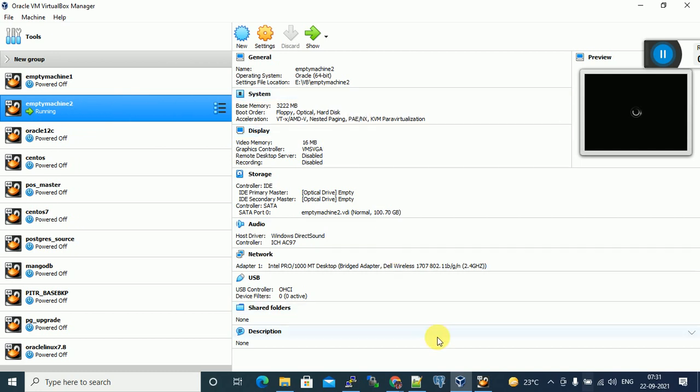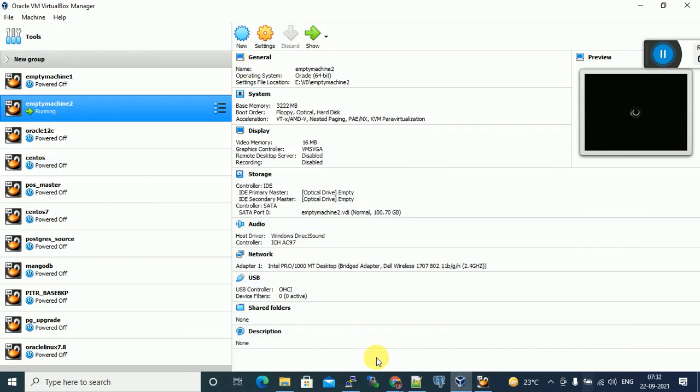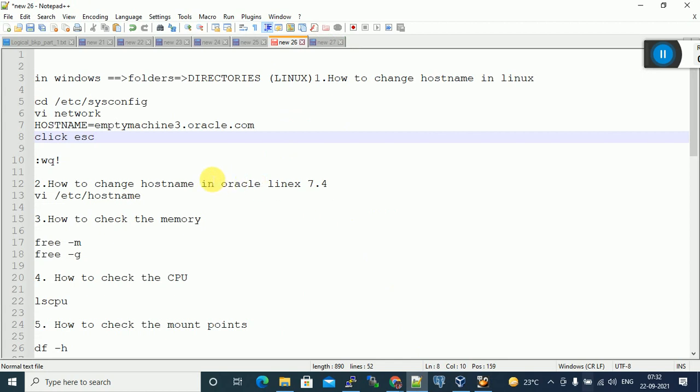Still it's starting the virtual machine. You can see it will take time, depending on the system configuration, memory and all. Hardly 30 to 40 commands are there in Linux. If we know these 30 to 40 commands, then we'll switch to Oracle SQL.